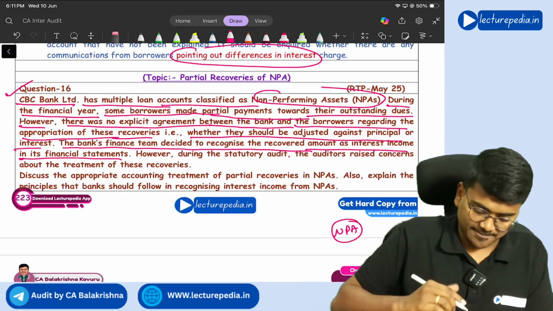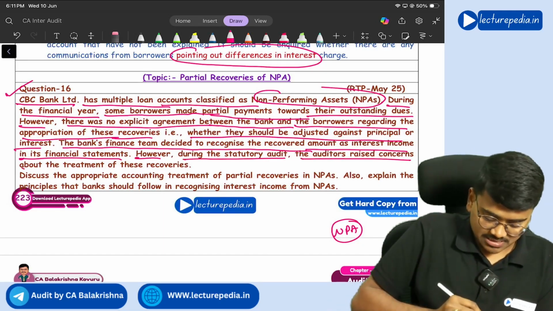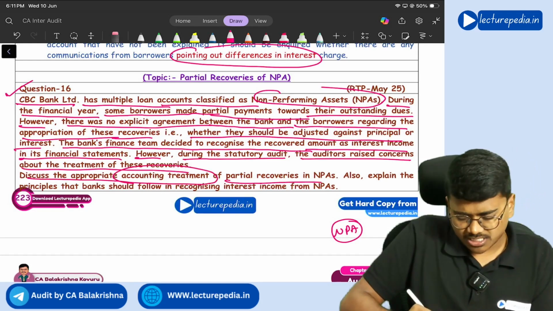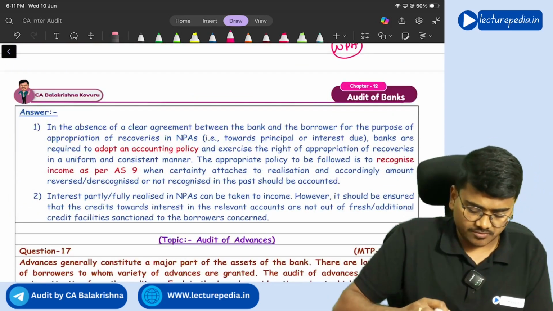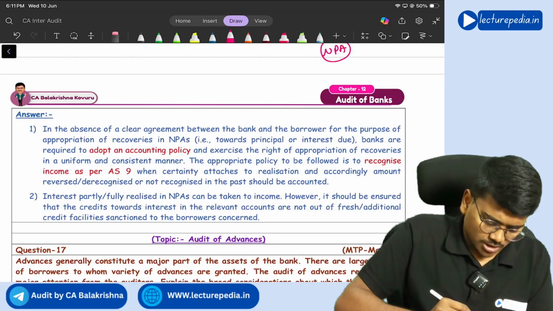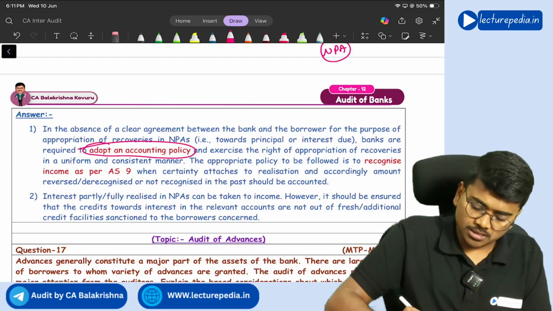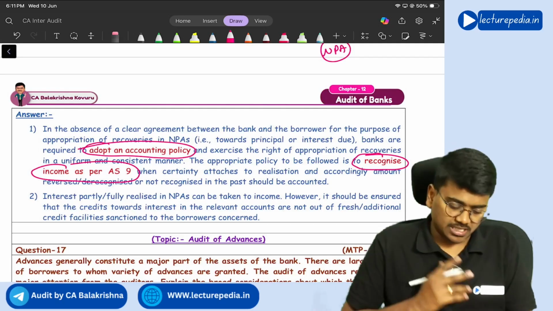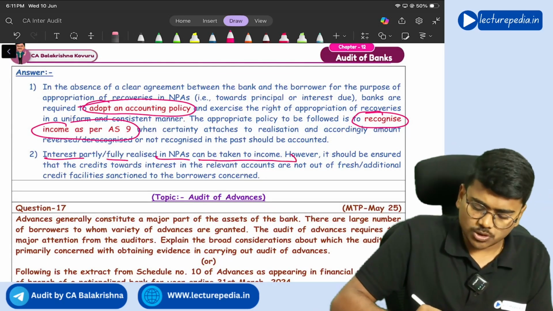Got it? Yes. However, during the statutory audit, auditors raised concerns about the treatment of these recoveries. Discuss the appropriate accounting treatment of partial recoveries in NPAs, and also explain the principles that banks should follow in recognizing interest income from NPA. So, you need to check the accounting policy being adopted by the bank, and you should also verify income recognition as per AS 9, what AS 9 is saying. And interest partially or fully realized in NPAs can be taken to income.